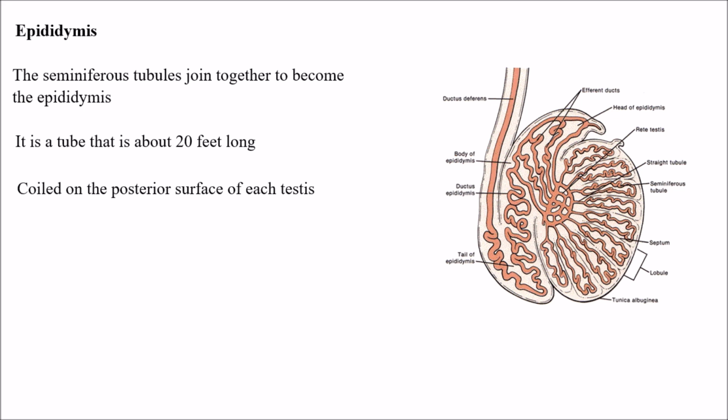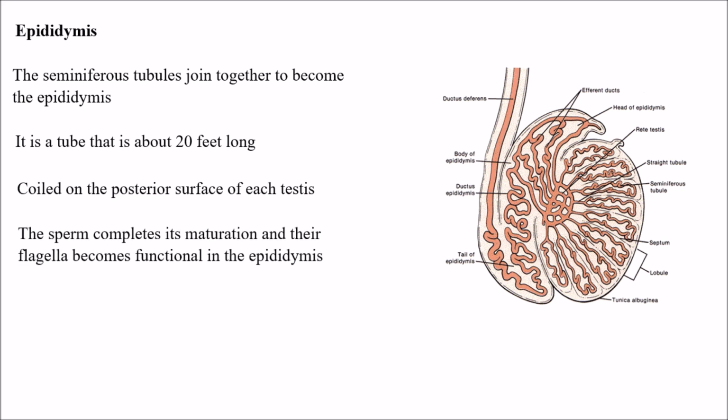If you observe, the epididymis is a coiled structure on the posterior surface of each testis. As we know, we have two testes, so on both testes we have, on the posterior side, coiled tubules called the epididymis.